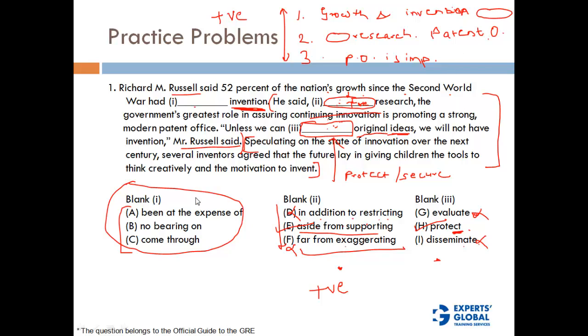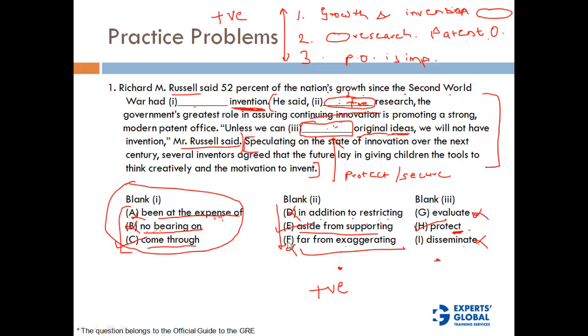Now let's look at the options we have. At the expense of: expense is kind of a negative word, so this will not fit in. Has no bearing on, right? If we say no bearing on, that means we are not establishing any relationship. In fact, the very purpose of the first sentence is to establish a relationship, so no bearing on will not fit in here. Come through: Russell said that 52% of the nation's growth since World War II has come through invention. That means there is a positive correlation, and this is the correct answer.